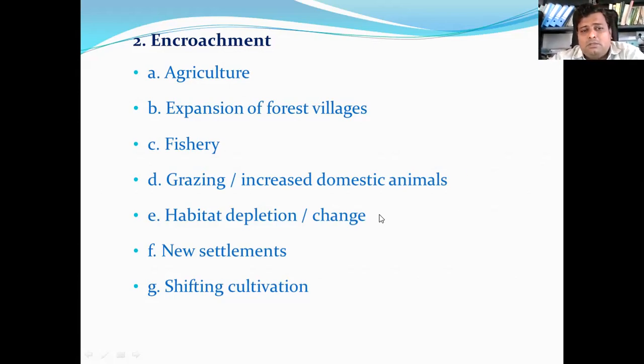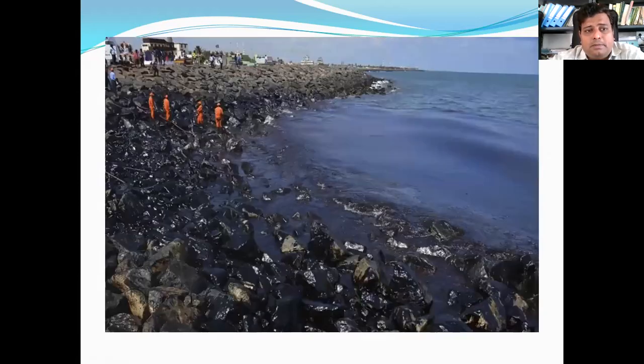Due to environmental changes also there is a depletion of these biodiversity habitats. New settlements are also observed in these biodiversity areas. And shifting cultivation: there is a system of shifting cultivation, where once they have used a patch of forest for cultivating some crops, they shift to new forest patches cleared for new agricultural purposes. That is called shifting cultivation. That is also destroying a major part of the forest and its biodiversity.